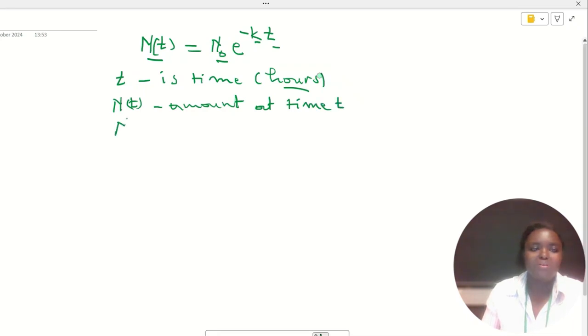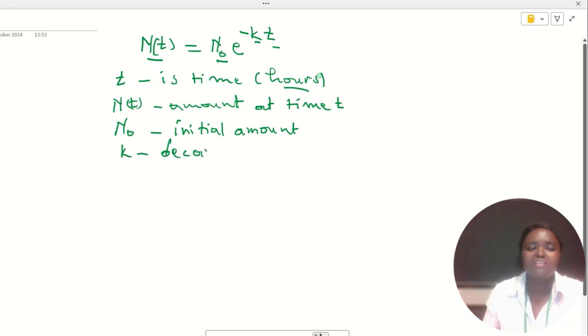And N0 is the initial amount, the amount we start with. And k is the decay rate, the quantity which is asked for in the question. And t is time, of course.